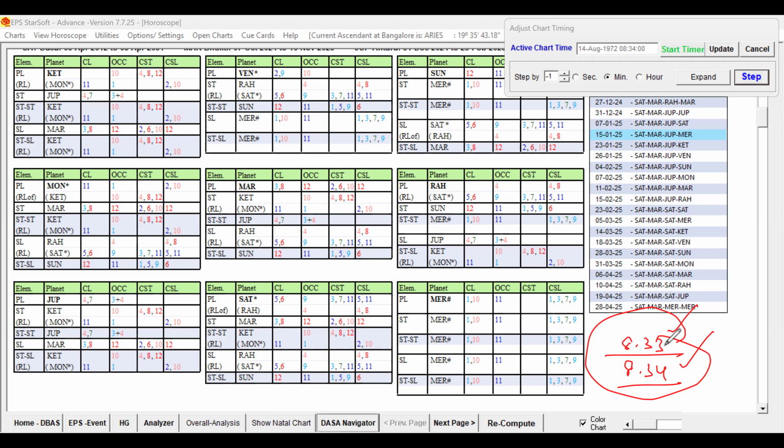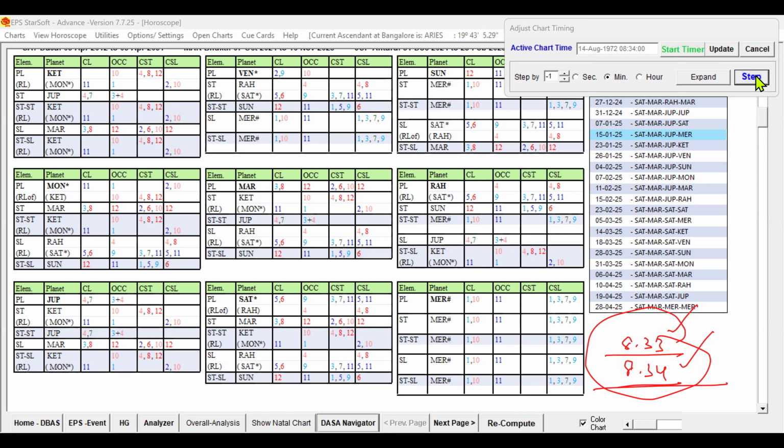So 8:33 to 8:34 should be the birth time and not after 8:34, and based on some other life event we can fix the cuspal sublord of the birth time, right? Now for 8:34, I'm sorry, 8:34 also it is saying the seventh sublord is Mercury. So that is not right. I was thinking 8:35 only. Let us reduce the minute.